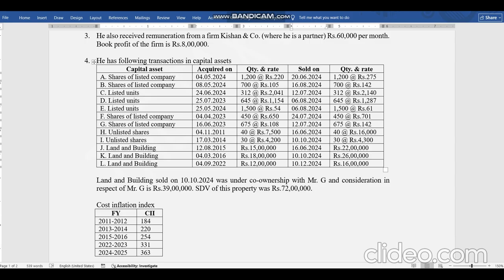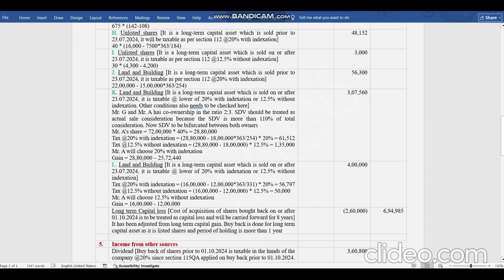But if stamp duty value is more than 110% of the total consideration, then my stamp duty value will be the fair value consideration and I have to pay tax on that. But TDS will be deducted on the amount paid to the co-owner, like in this case 26 lakh and 39 lakh.